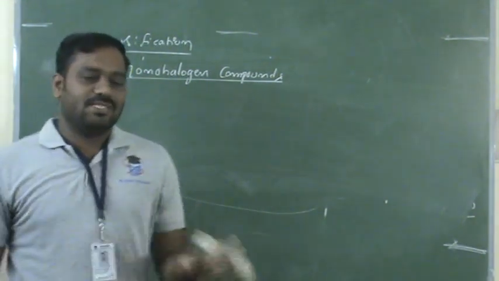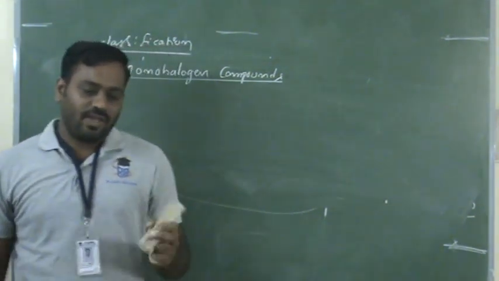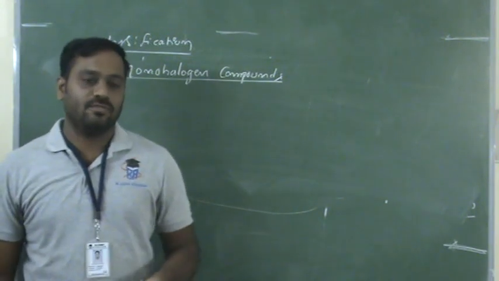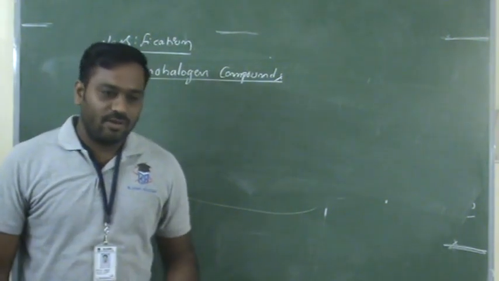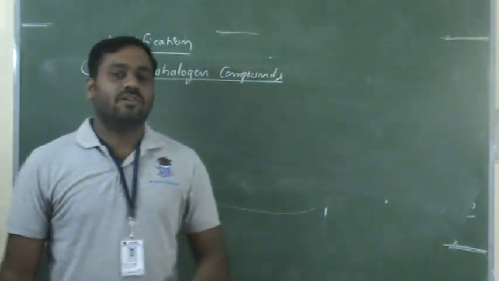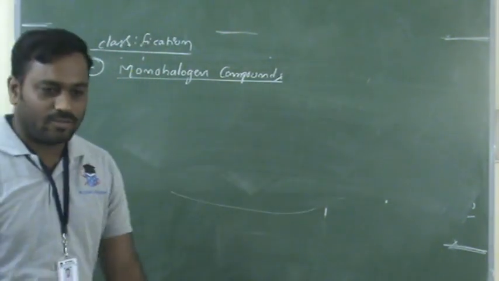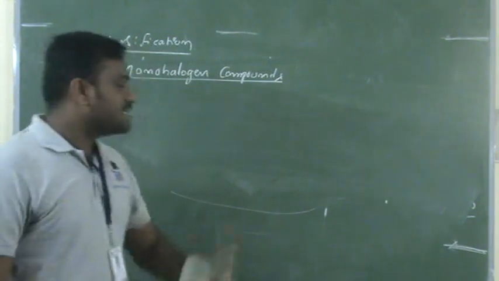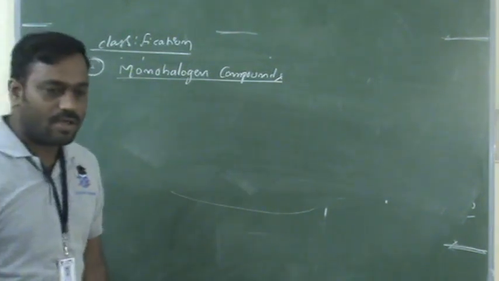We are not going to discuss much about dihalogen compounds, and we have only a little discussion about the polyhalogen compounds. But of the 100% chapter, nearly 98% we are going to discuss only the monohalogen compounds. That's why we should learn some more classification about the monohalogen compounds.